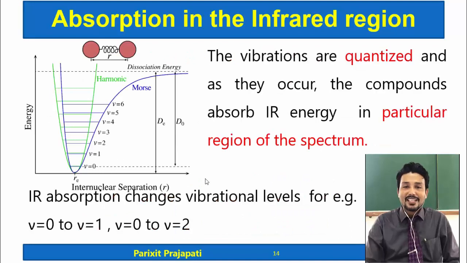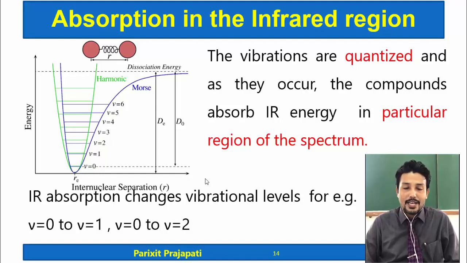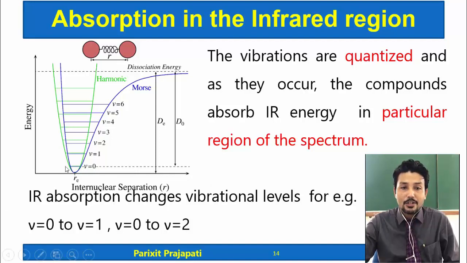Here on the left hand side, in the diagram, I have shown different vibrational levels like V0. Actually, it is not V, it is nu. Nu is equal to 0, nu is equal to 1, nu is equal to 2, 3, 4, 5. So, these are the different vibrational levels.